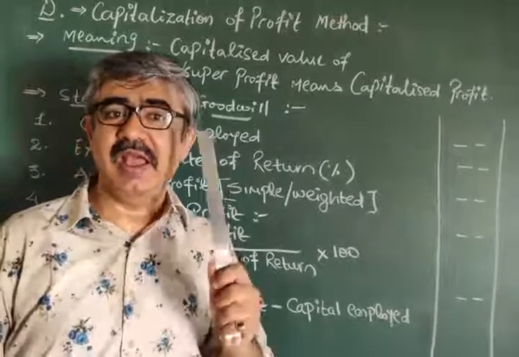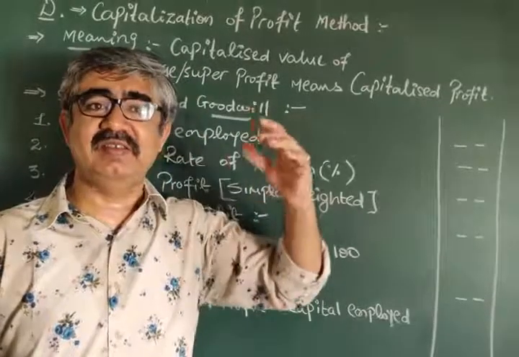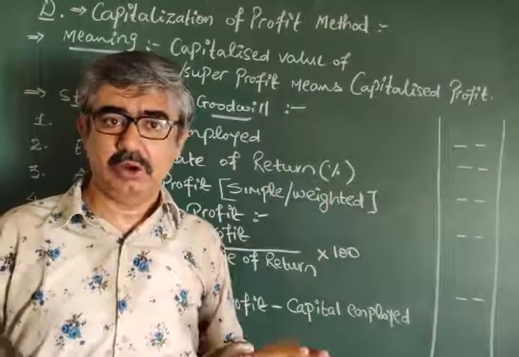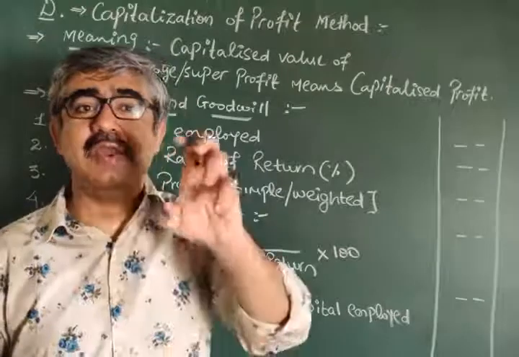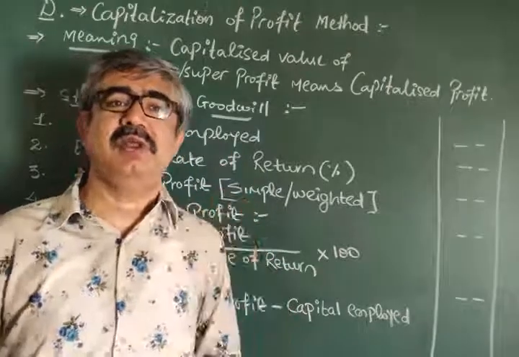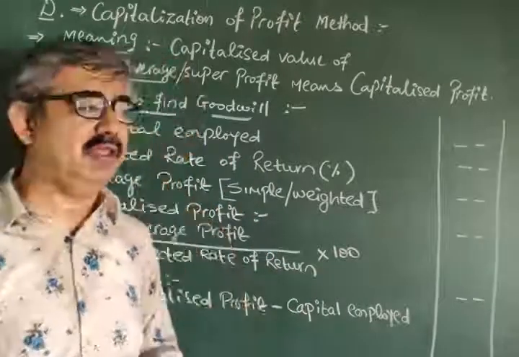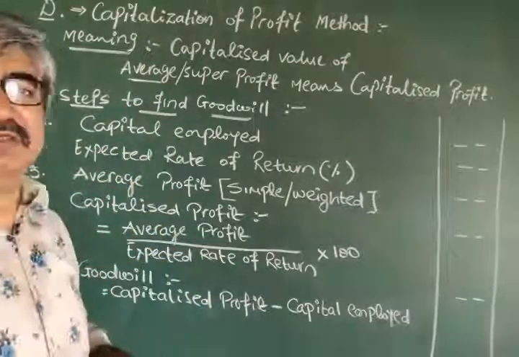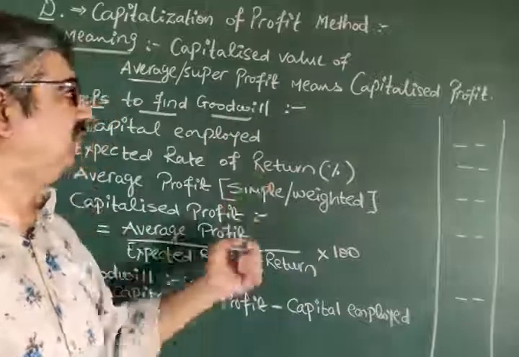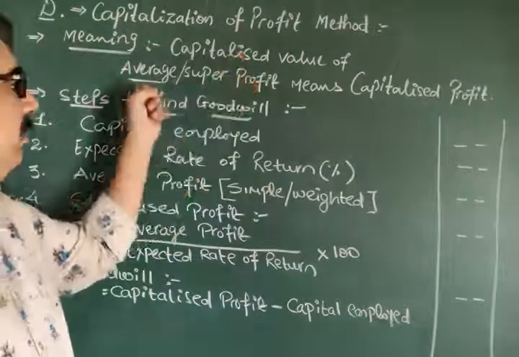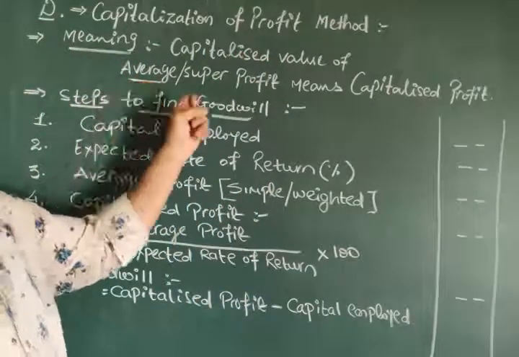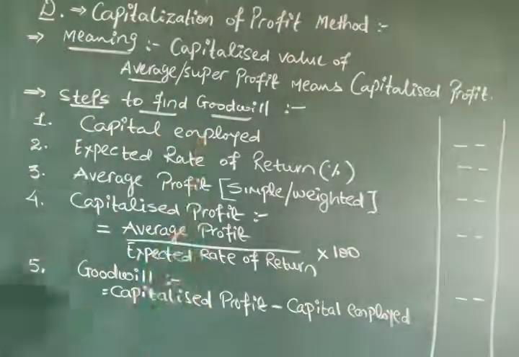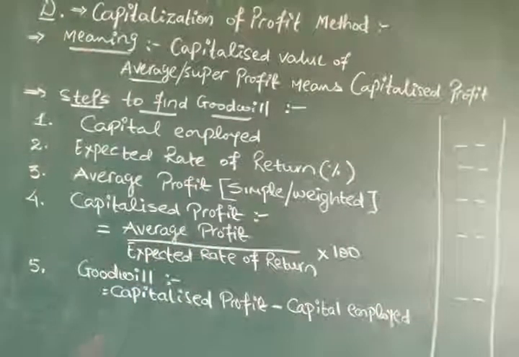And there you are always having some add-on value, toppings. You got my point? So try to capitalize it. Try to capitalize the opportunities you are having. Go through it. And next, you are going to solve the question by the capitalized profit, average profit method. So just try to remember the steps along with the formula.